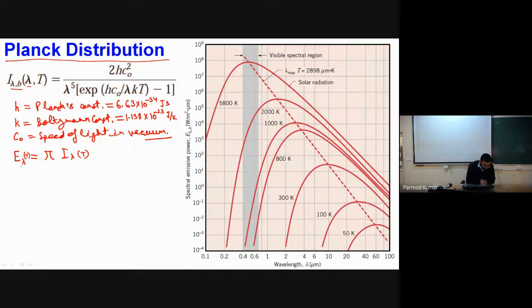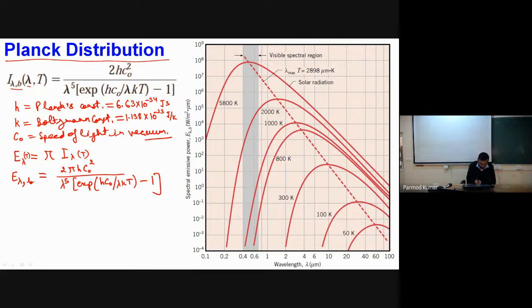So now I can simply write that the spectral emissive power of a black body will be equal to 2 pi h c naught squared divided by lambda to the power 5 into exponential of h c naught by lambda k T minus